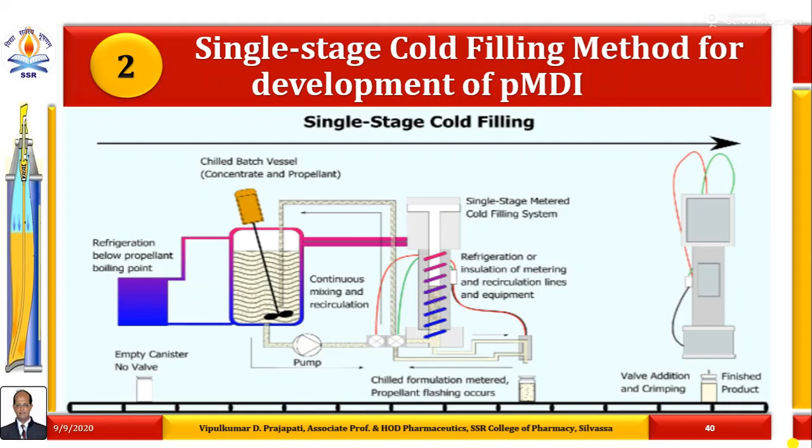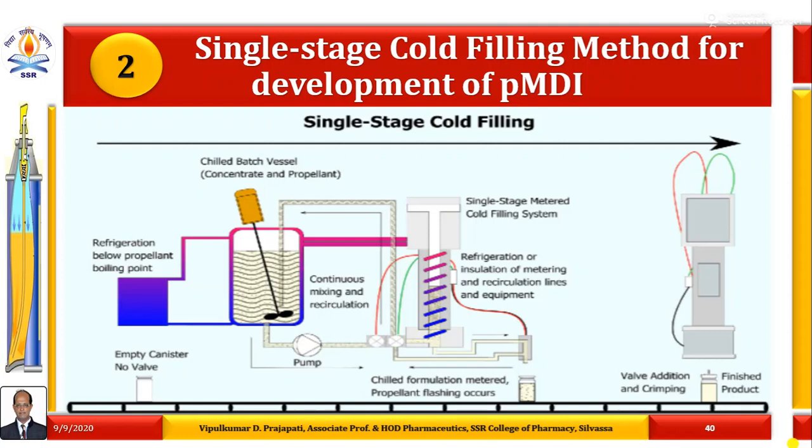But before that, the refrigeration below the propellant boiling point is carried out in one unit, and the whole unit is under specific chilled conditions. So in the chilled formulation method, propellant flashing occurs and it will be filled in a single line.